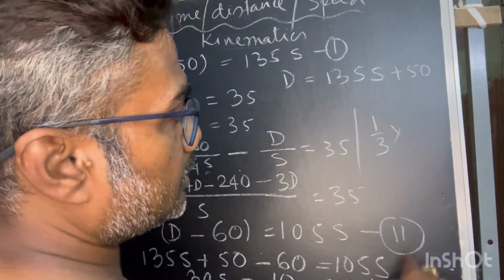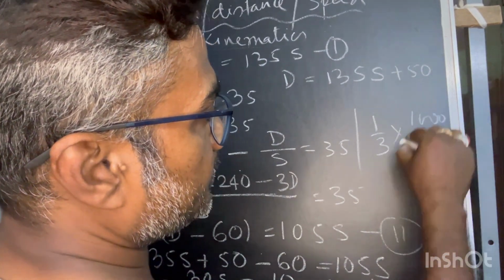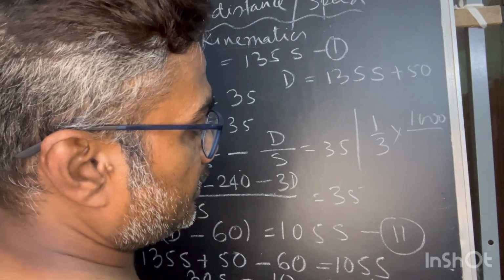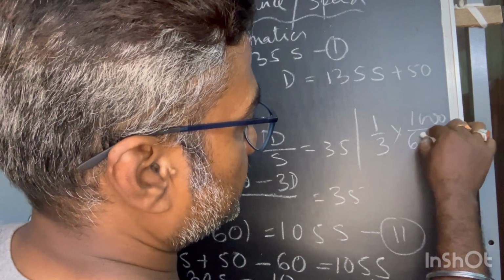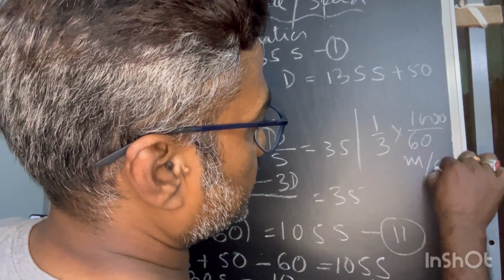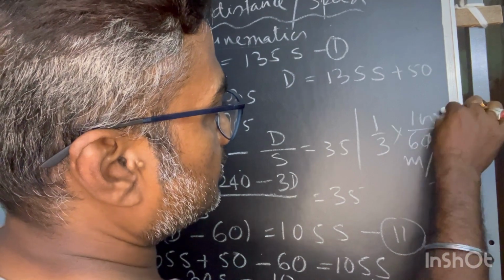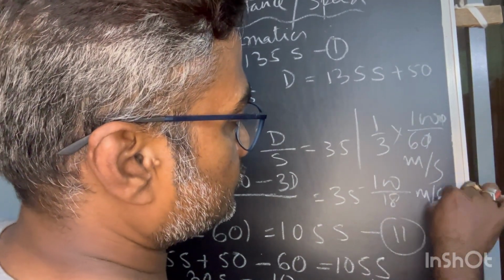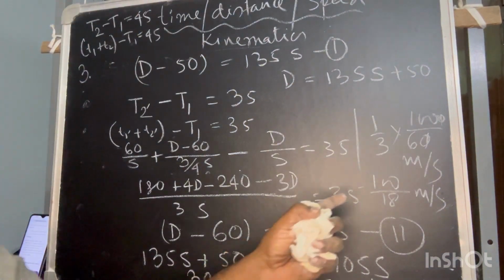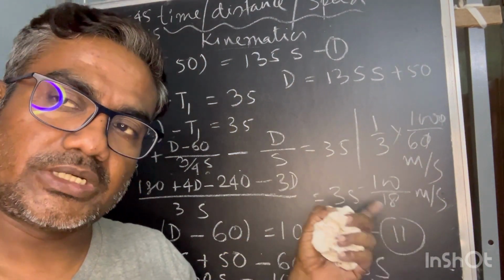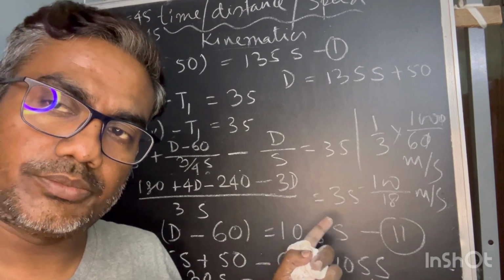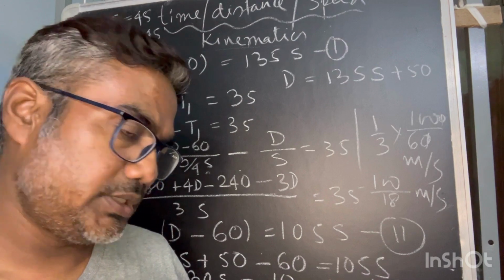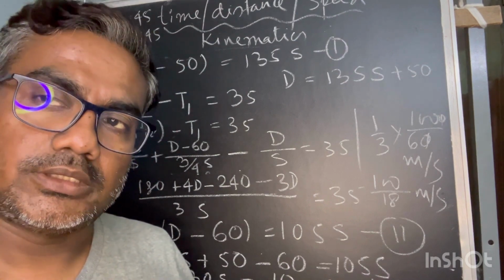So kilometer to meter, it will be multiplied by 1,000, and minute to second I have to convert. So this will turn into meter per second. That way you can solve it. So this is nothing but 100/18. This could also be the answer if the options are given in a particular unit. So accordingly we have to convert this into that unit. Otherwise, if you keep it as the final answer, there is no harm in it.